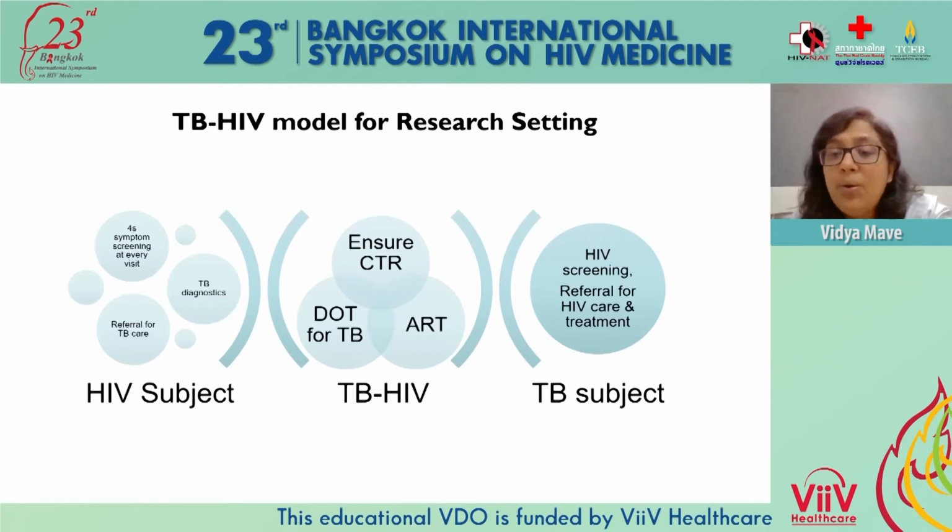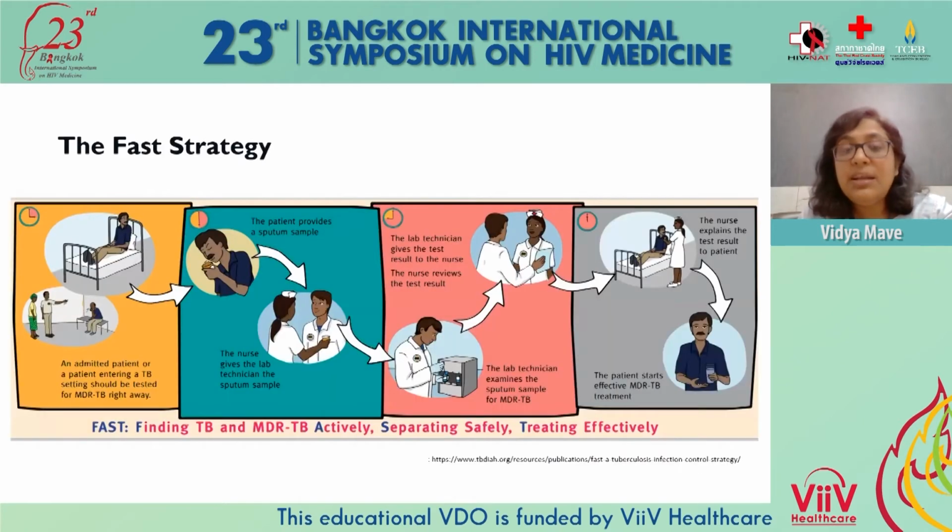If they are only TB patients, then HIV screening is mandatory in most of our research. Once they are positive for HIV, they are sent for ART center and ART care. Once we know both TB and HIV are positive, we ensure that co-trimoxazole therapy is on, they are sent for DOT for TB and are placed on ART treatment.